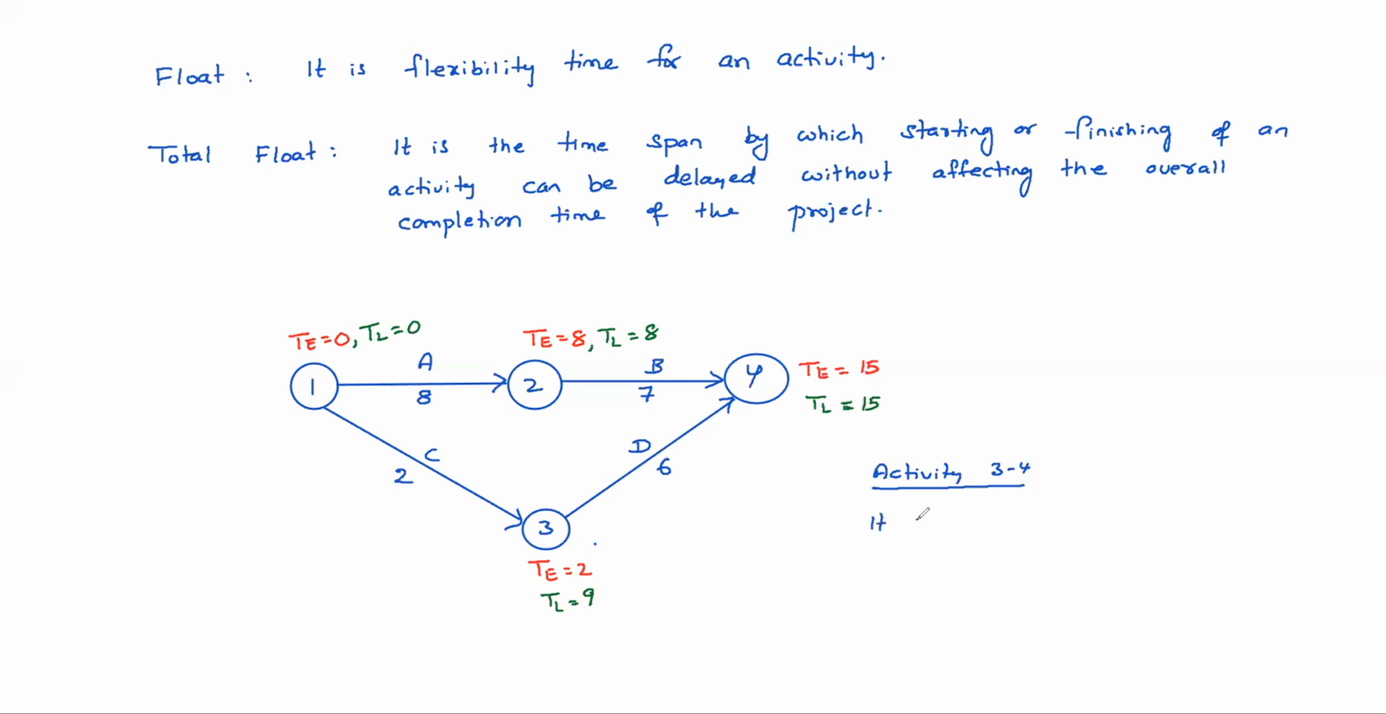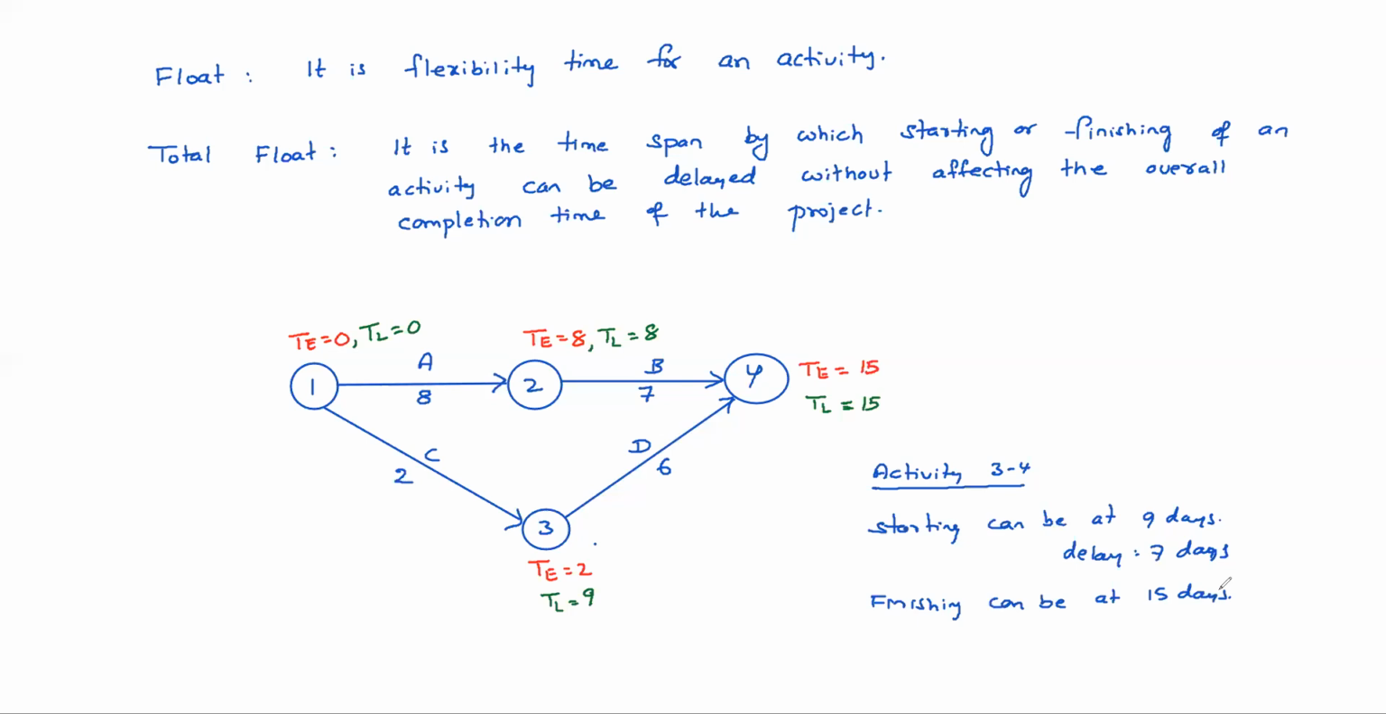Activity 3-4 can be delayed, either its starting or its completion. To complete in 15 days, starting can be at 9 days. That means the delay is how much? Delay 7 days. You can delay this activity by 7 days, or finishing can be at 15 days.